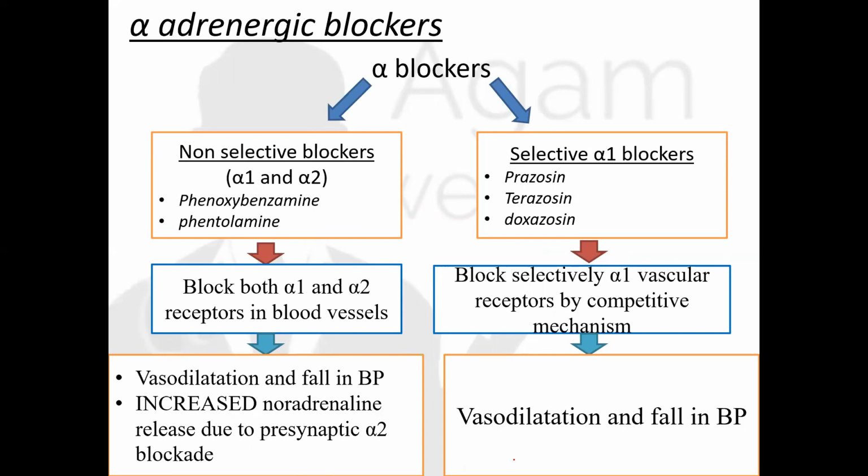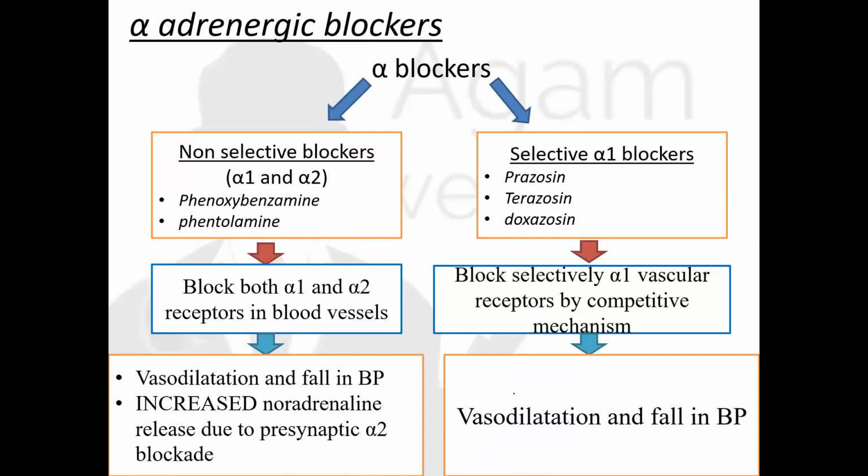What happens when you give a non-selective blocker? They block the receptors in blood vessels, both alpha-1 and alpha-2 receptors. Then there is vasodilation and fall in BP. Increased noradrenaline is released due to presynaptic alpha-2 blockade.